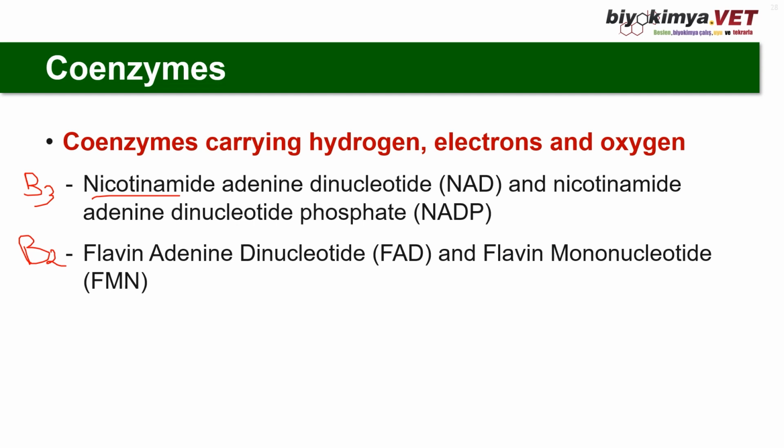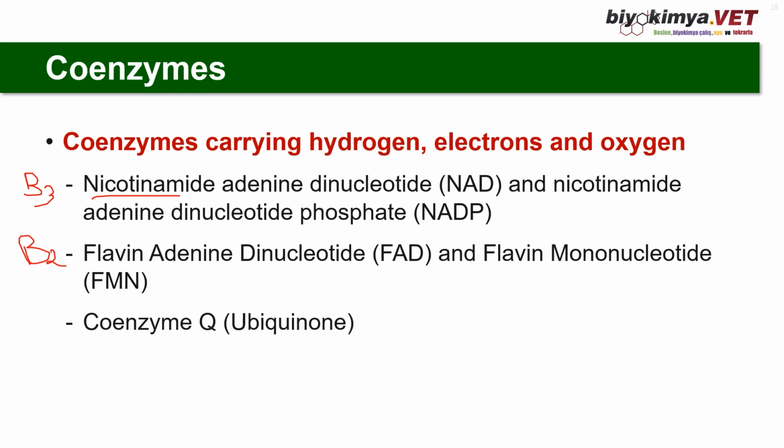NAD and NADP both act as proton and hydrogen acceptors of specific substrates, but they have different fates. NAD is mainly the coenzyme of catabolic reactions, while NADP is the coenzyme of anabolic reactions, and they are involved in many oxidoreduction reactions. FAD enzymes, or enzymes having FAD as cofactor, are also involved in redox reactions, such as succinic acid to fumaric acid in the TCA cycle.